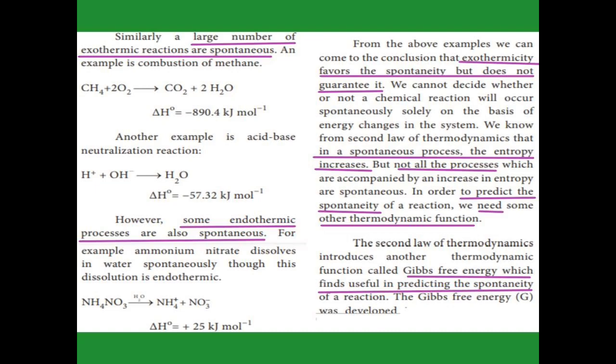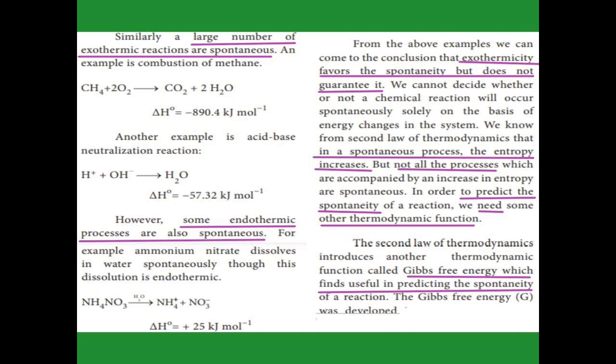In the same way, some endothermic reactions are spontaneous. Endo means heat goes inside, energy is added, so the delta H value is positive. Here ammonium nitrate changes into ammonium plus NO3 minus, and the delta H value is positive. Yet this is a spontaneous process, and it is endothermic. So not all exothermic reactions favor spontaneity, and we need one more thermodynamic function.